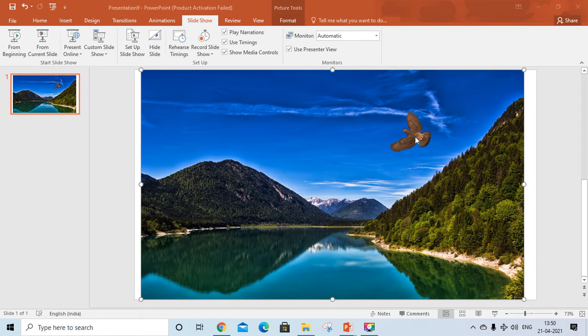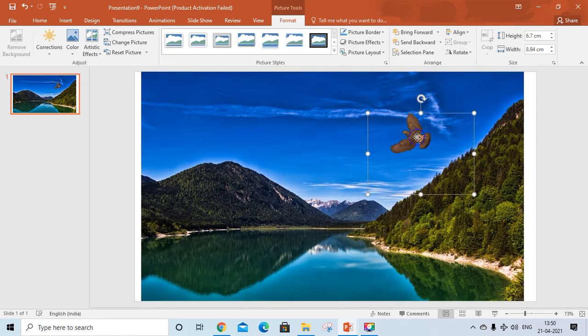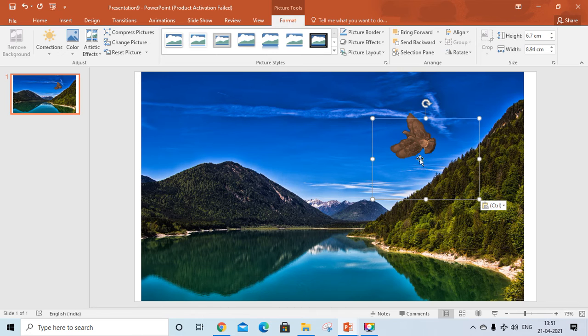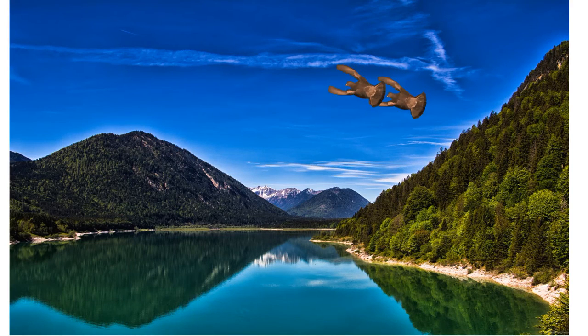I want to add more birds, so I will copy the same image, copy, paste. So again this bird will move to here. Now we'll see how the slide is, how the birds are moving. We'll start the slideshow and we'll see from the beginning. See how together they are flying.